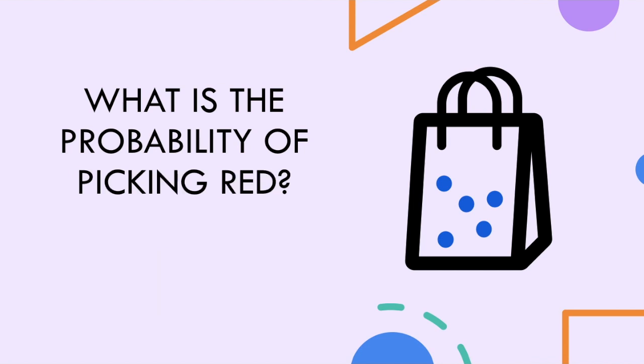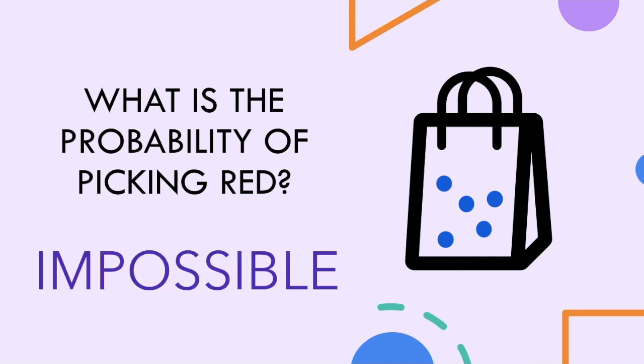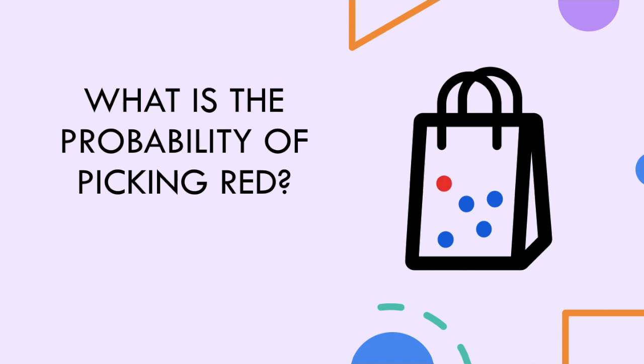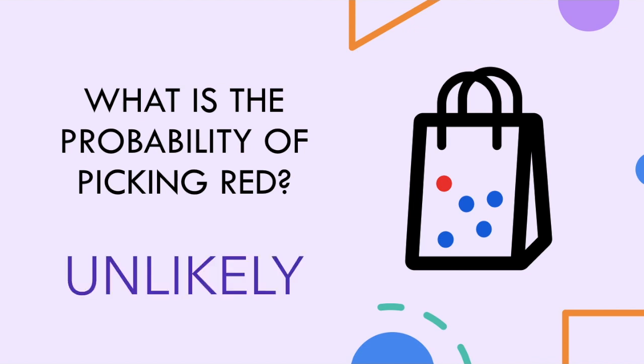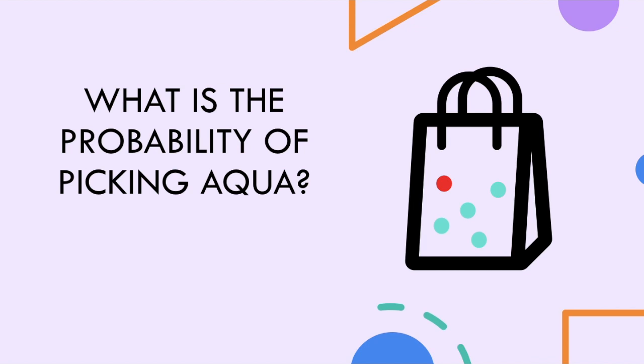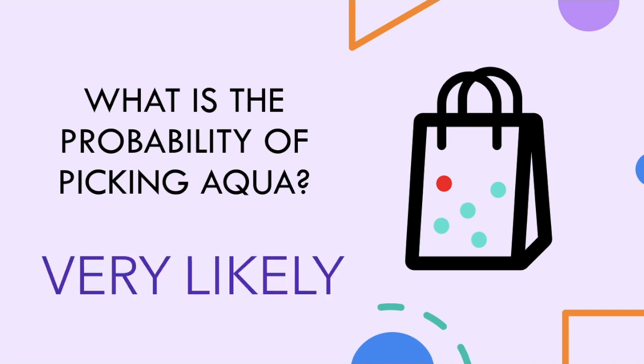What is the probability of picking red? If the bag is still only filled with blue gumballs, we know that it's impossible to pick one that's red because it's not there. Now, if we take out one blue gumball and add a red gumball, that could change our answers. So if we ask what is the probability of picking red, it's no longer impossible, but there are still 4 blues and only 1 red, so it's unlikely that we would pick red. What is the probability of picking aqua? If we look at the bag, we see that it's filled with mostly aqua gumballs, so it's very likely that we would pick one out that was aqua.